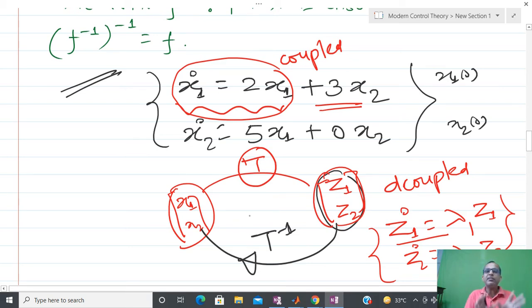And in control systems, one of the most basic problems still is how to define some kind of transformation such that if a system looks very complicated in the original coordinate frame, it becomes less complicated in the transformed frame.